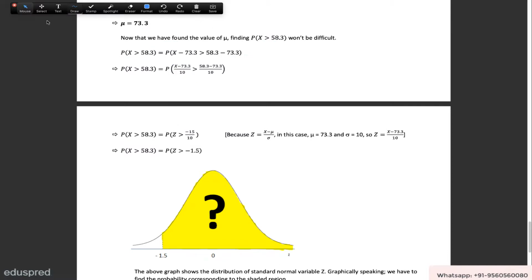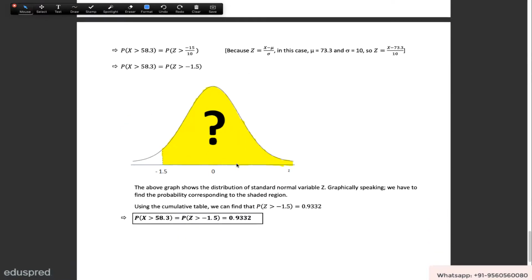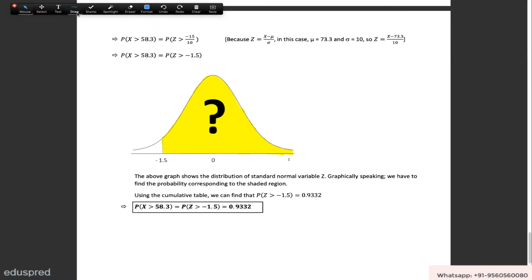If you want to see it graphically, the probability that z is greater than minus 1.5 will look something like this. Over here, the mean is 0. We have to figure out the probability that z is greater than minus 1.5. Minus 1.5 is going to be somewhere to the left of 0, so it is over here. This is your minus 1.5. That means we have to find this yellow shaded region, and I'm sure you can find this using the z tables that we have. Once you take a look at the table, you'll be able to find that this particular probability is equal to 0.9332.